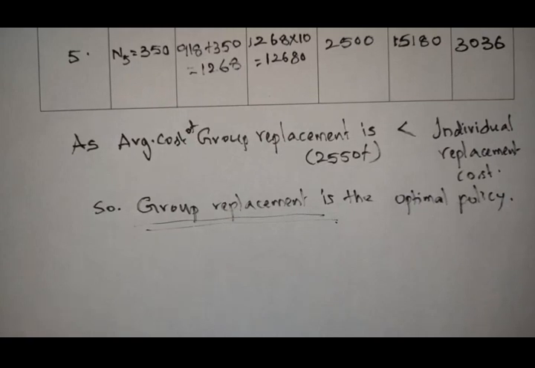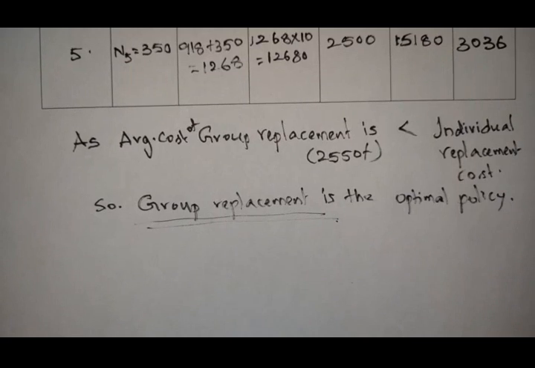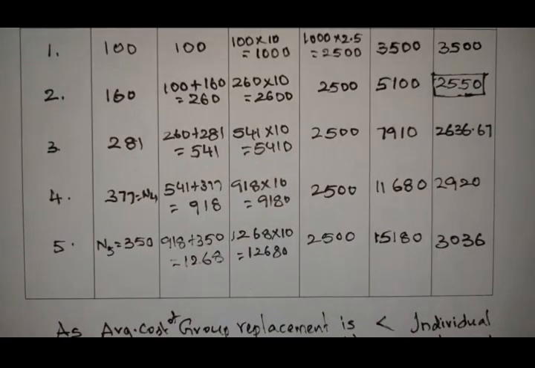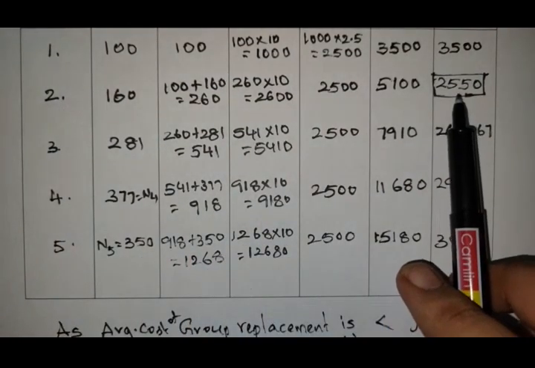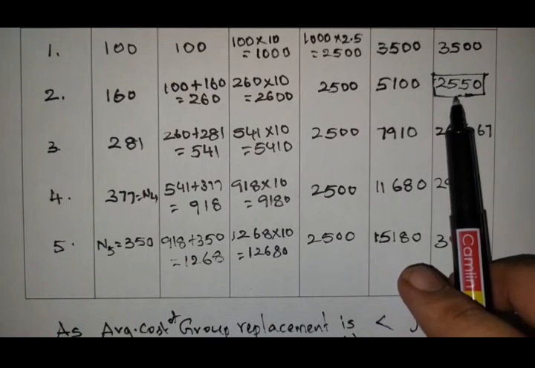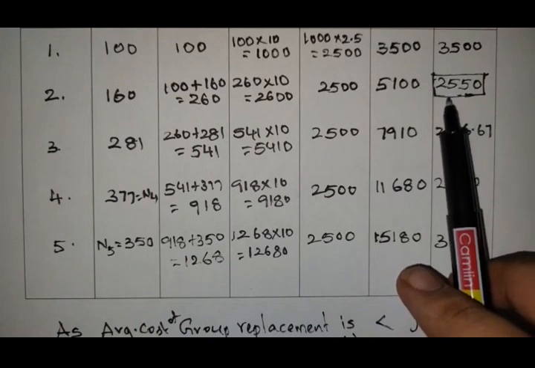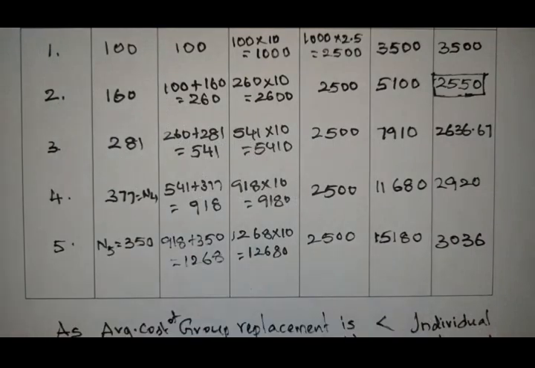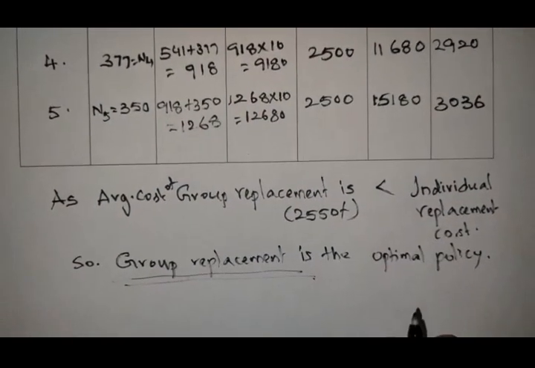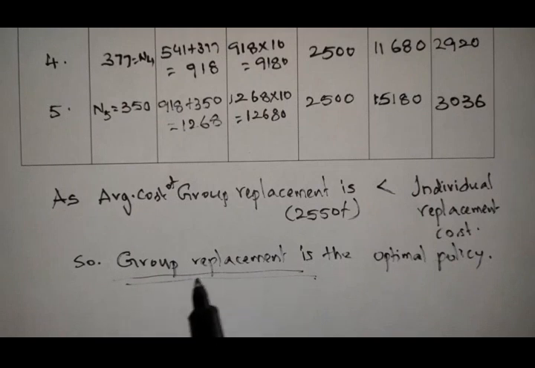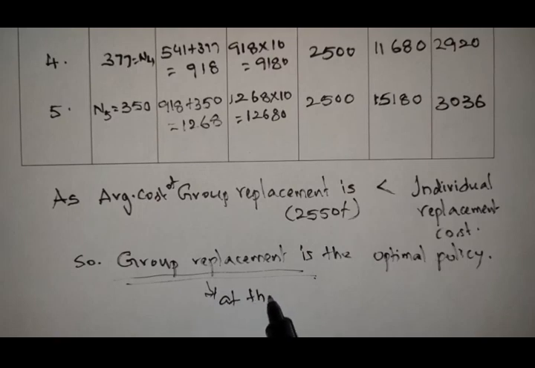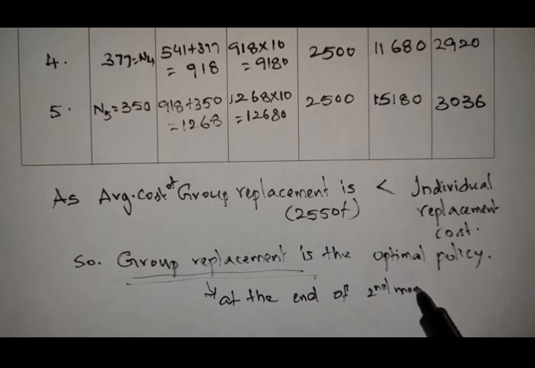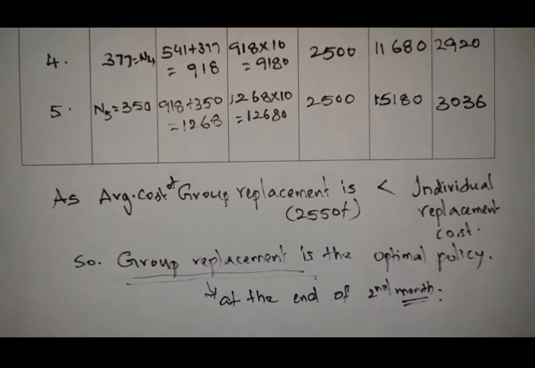And when we need to do the group replacement policy, here the minimum cost we are getting is in the second month. That's why we need to adopt the group replacement policy at the end of the second month. So we need to apply this group replacement policy at the end of the second month. This is the final conclusion.